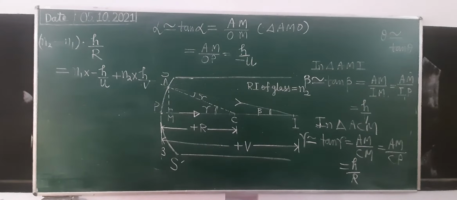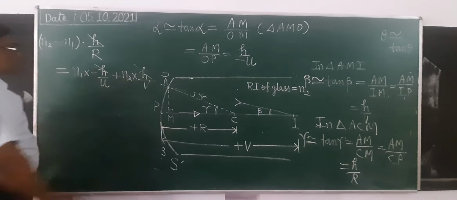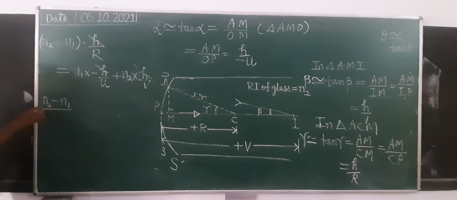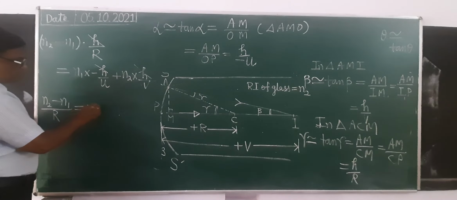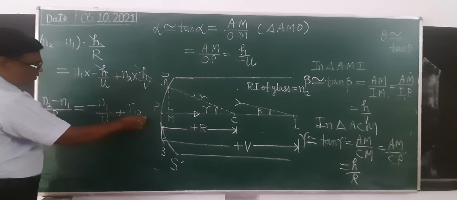Now you cancel out h. On cancelling out h, (n2 minus n1) upon R equals minus n1 upon u plus n2 upon v.